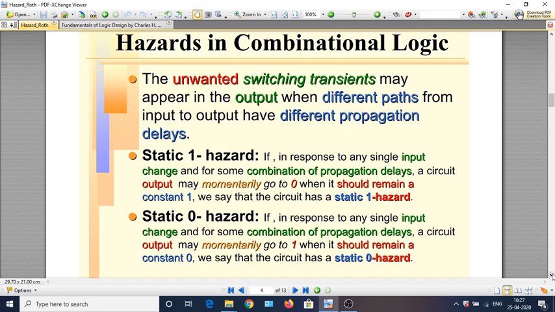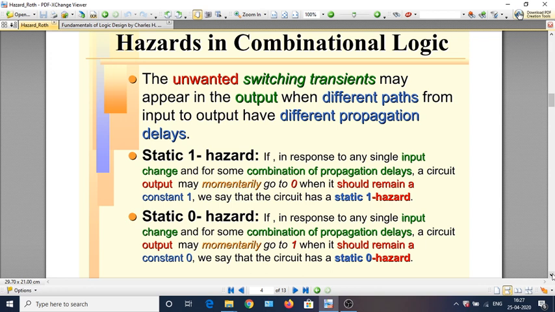Now if X changes to 1, that change will be immediately reflected in one of its inputs, while the other input, which is obtained through the NOT gate, will change to 0 a little later.